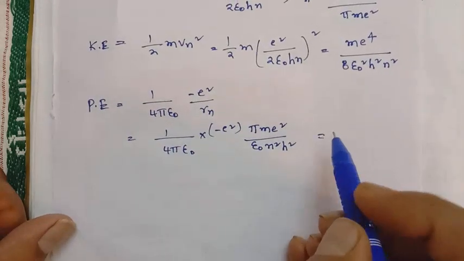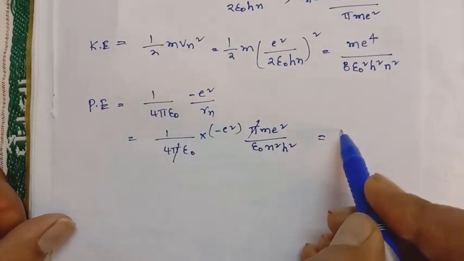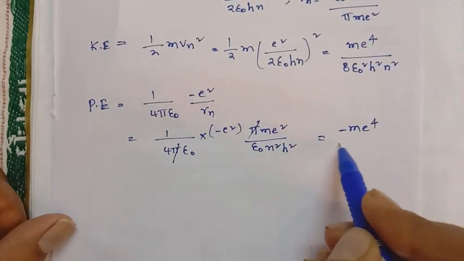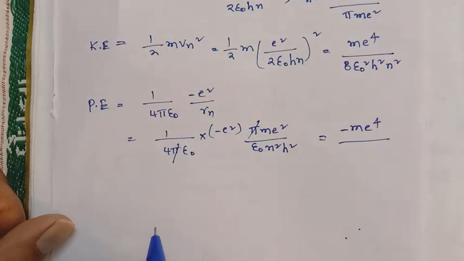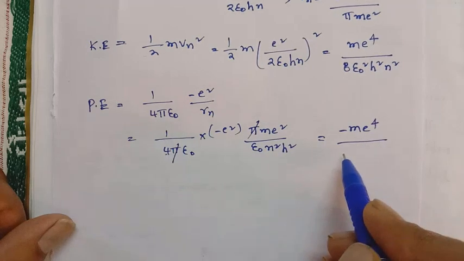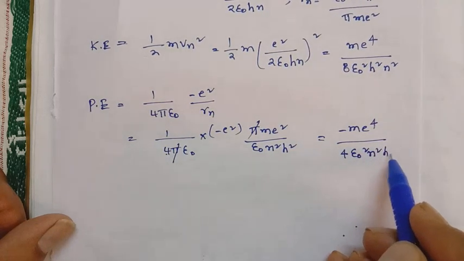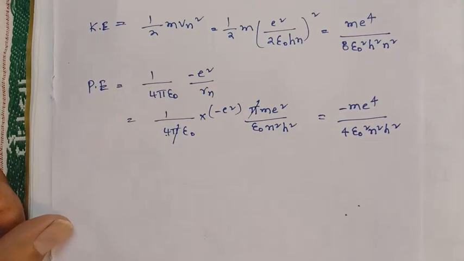So what expression are we getting? Pi gets cancelled, and we get minus m e power 4 upon 4 epsilon naught square n square h square. So it is the potential energy.